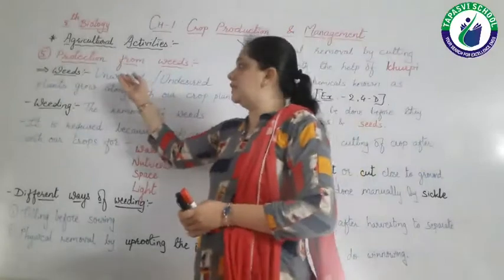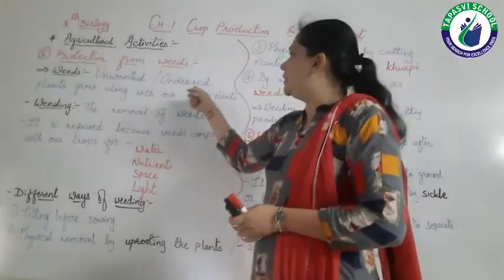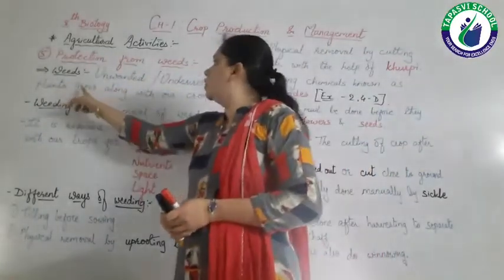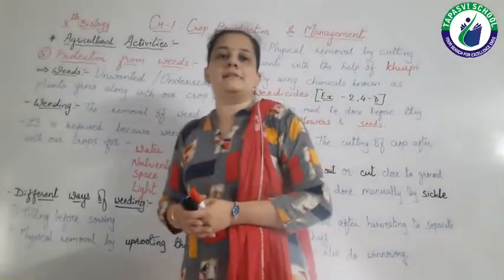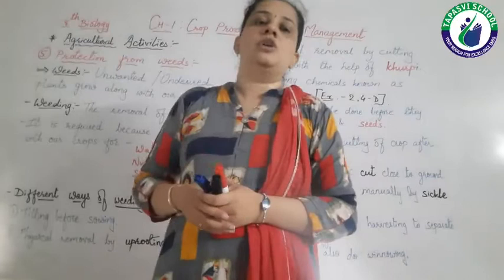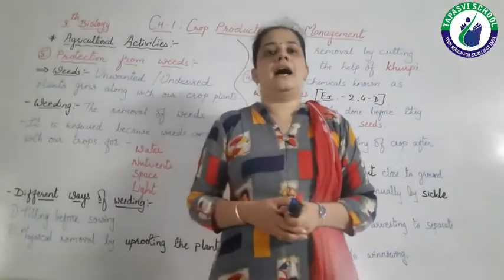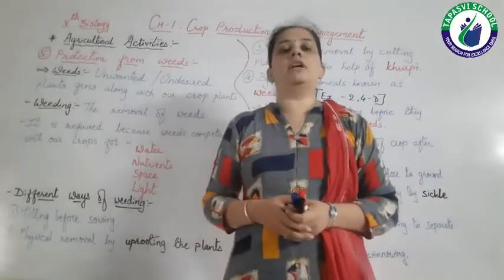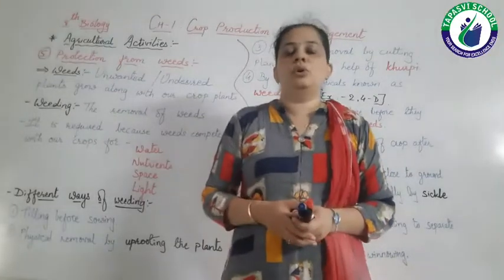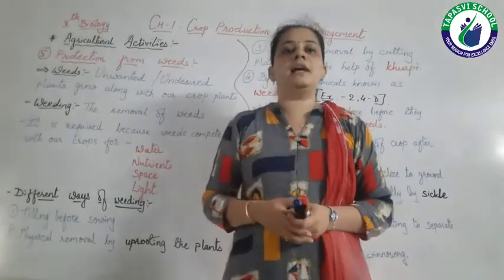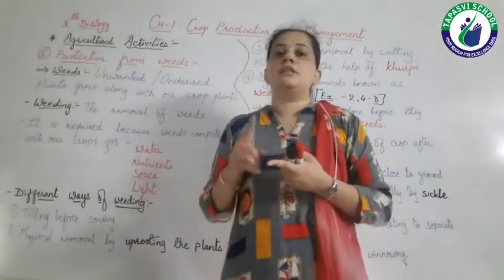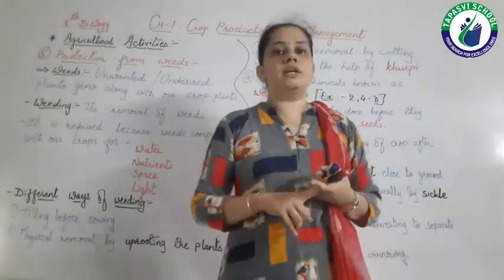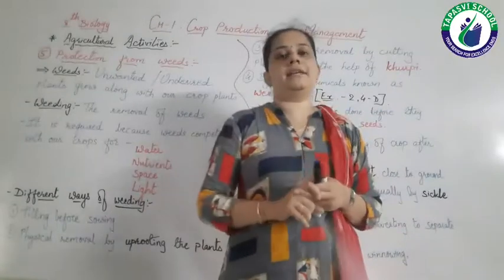Here it is written: unwanted or undesired plants that grow along with our crop plants are known as weeds, right? These weeds are harmful to our crops. What do they do? They compete with our crops for light, space, nutrients, water, etc.